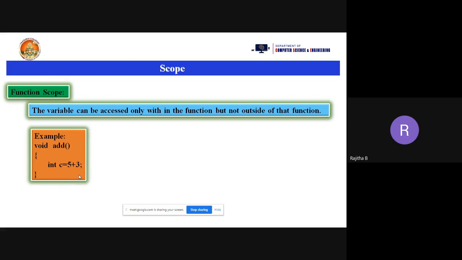Is this clear, everyone? Do you have any doubt between local scope and the function scope? Yes. No, ma'am. Yeah. So please give your response in the chat box also. Everyone, please, I need to know whether you are understanding the concept or not. Ramya said no, madam. Tarun, okay.